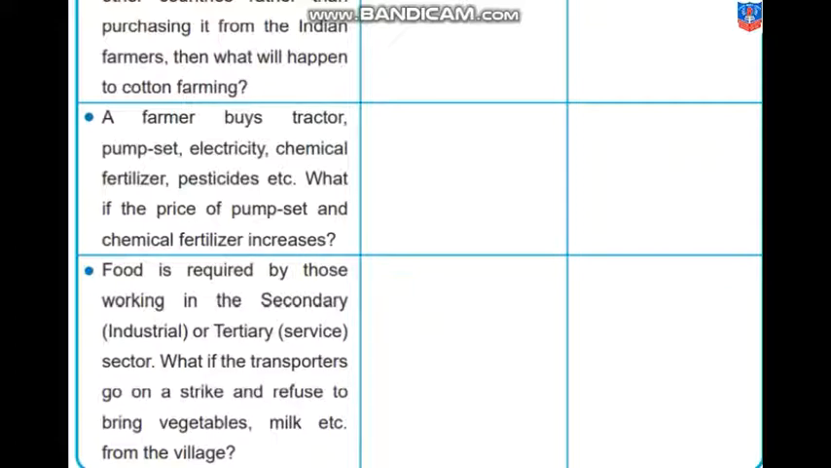What if the price of pump set and chemical fertilizer increases? What effect will it have on the farmer? And what is the difference we can see in the economy? Food is required by those working in the secondary industrial or tertiary, that is service sector. What if the transporters go on a strike and refuse to bring vegetables, milk, etc. from the village? We have faced such problems of strike of transportation many times. How is such situation affecting you as an individual, as a person? You have to mention that.